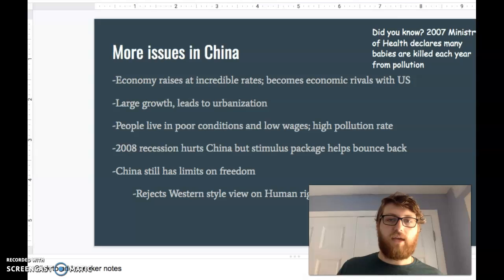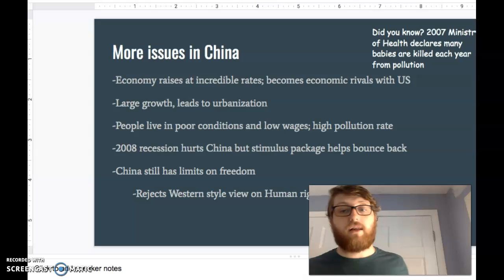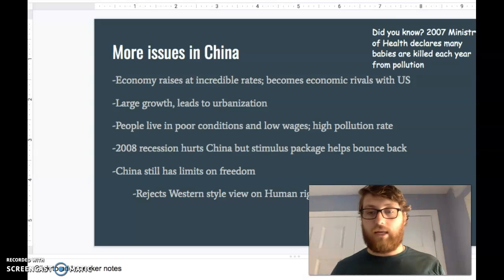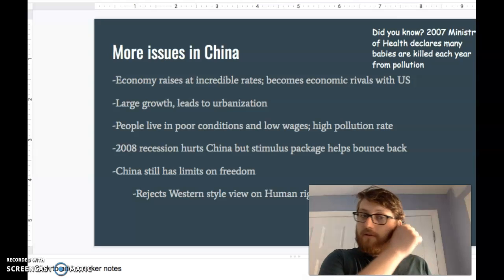Finally, we'll talk about the issues in China. More issues in China. I have the Did You Know up there. 2007 Ministry of Health declares many babies are killed each year from pollution. That's the one issue with a large population, the way China has, is the pollution. Even in India, both countries have over 1 billion people in their population. There's going to be a lot of crowded cities and a lot of pollution.